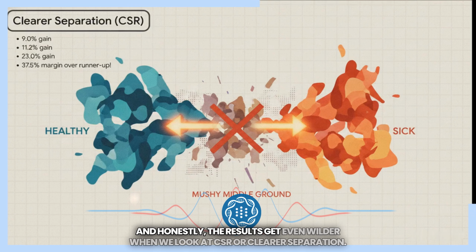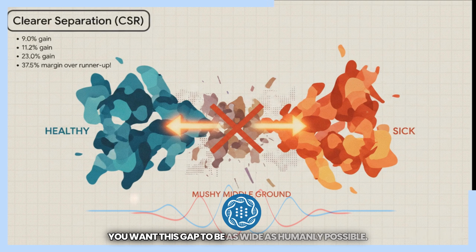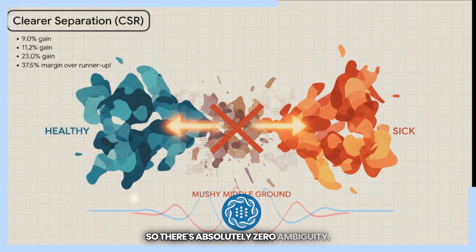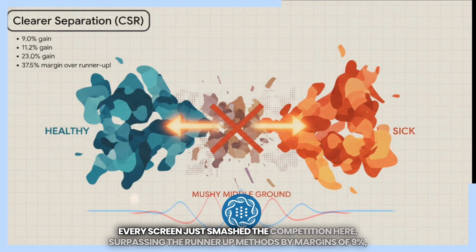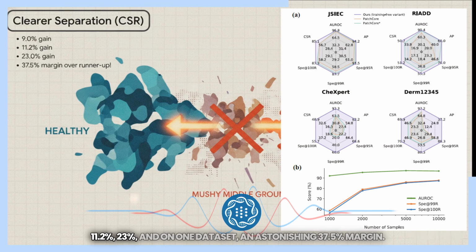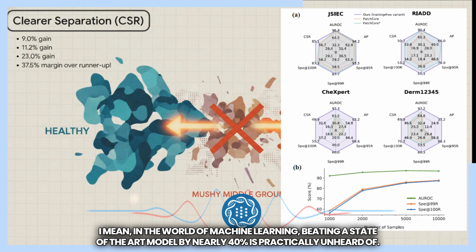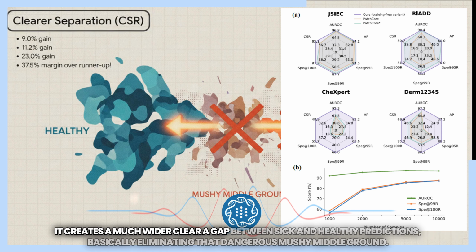And honestly, the results get even wilder when we look at CSR, or clearer separation. This metric measures the gap between the AI's confidence in predicting a negative case versus a positive case. You want this gap to be as wide as humanly possible so there's absolutely zero ambiguity. EviScreen just smashed the competition here, surpassing the runner-up methods by margins of 9%, 11.2%, 23%, and on one dataset, an astonishing 37.5% margin. I mean, in the world of machine learning, beating a state-of-the-art model by nearly 40% is practically unheard of. It creates a much wider, clearer gap between sick and healthy predictions, basically eliminating that dangerous, mushy middle ground.